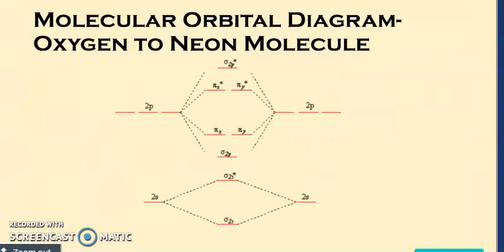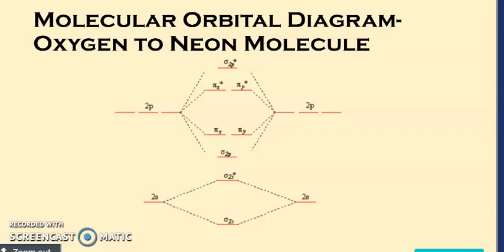But for atomic numbers 8, 9 and 10, that is oxygen, fluorine and neon, you can see how there is a change in this 2p energy level. Here the sigma 2pz orbital is lowered in energy, and the pi 2px and pi 2py orbitals have slightly higher energy. So the electronic distribution, the filling of electrons in those orbitals, is going to change, and that's why their magnetic behavior and bond order also change.